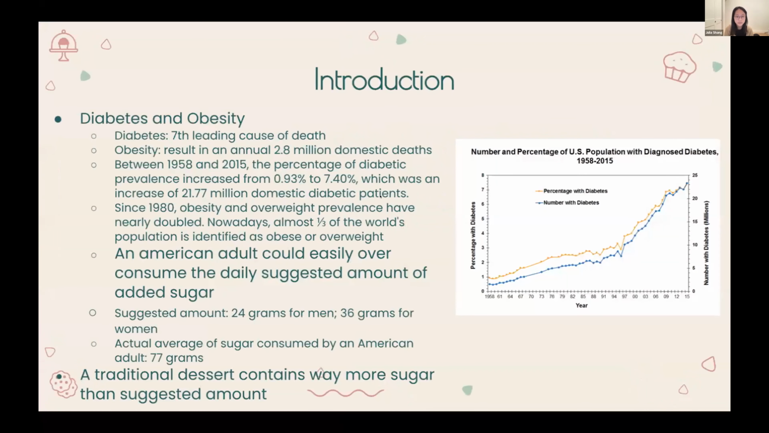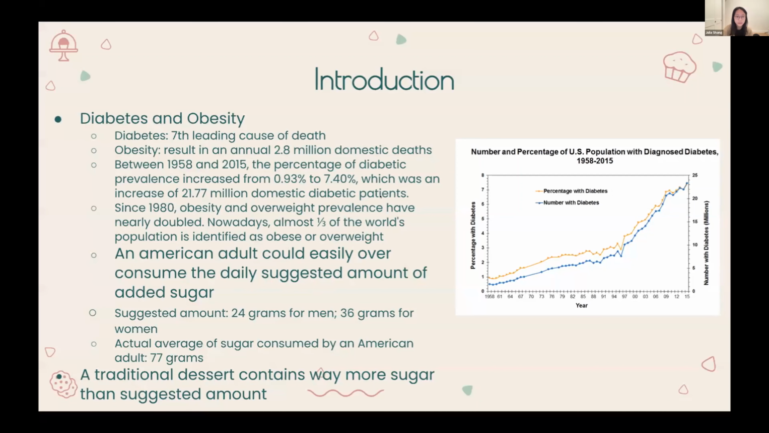Diabetes and obesity are both common chronic diseases that significantly impact people's health. While diabetes is ranked as the seventh leading cause of death, obesity results in an annual 2.8 million deaths domestically. Between 1958 and 2015, the percentage of diabetic prevalence increased from 0.93% to 7.4%, which was an increase of 21.77 million domestic diabetic patients. Since 1980, obesity and overweight prevalence have nearly doubled. Nowadays, almost one-third of the world's population is identified as obese or overweight.